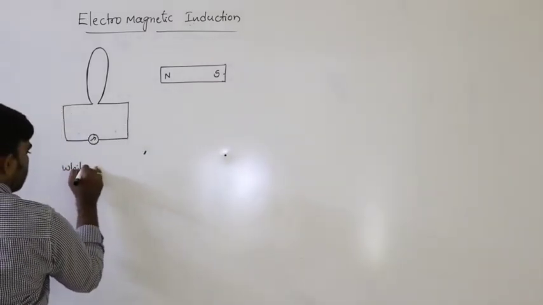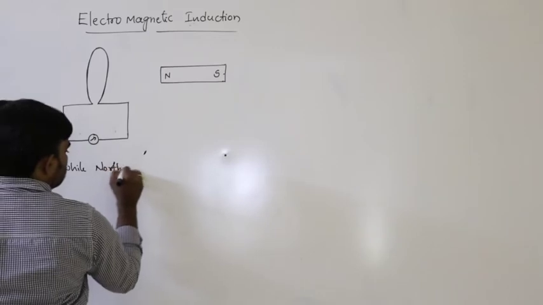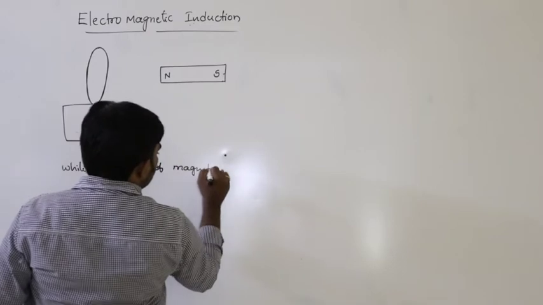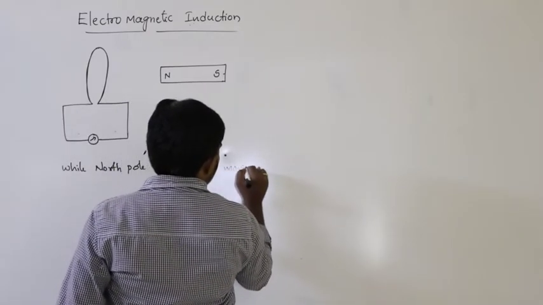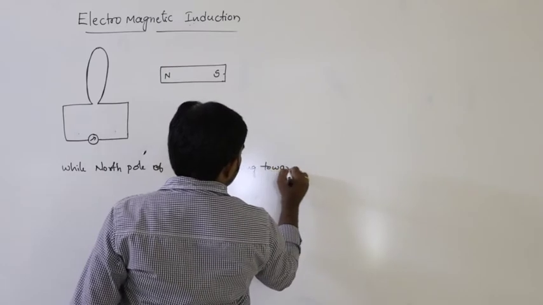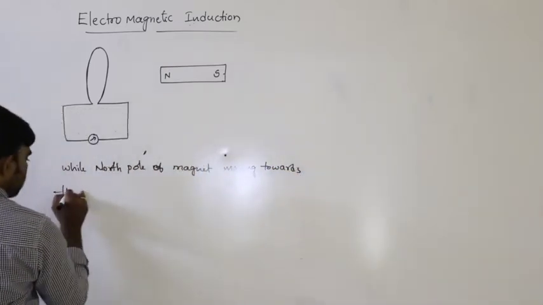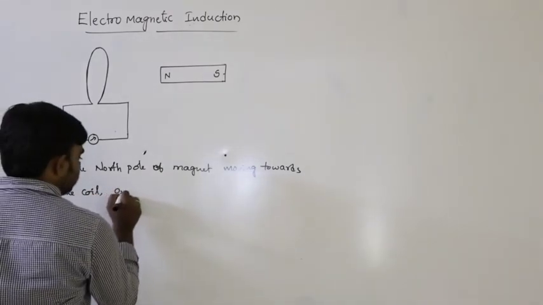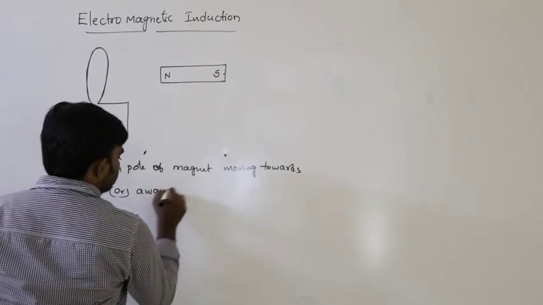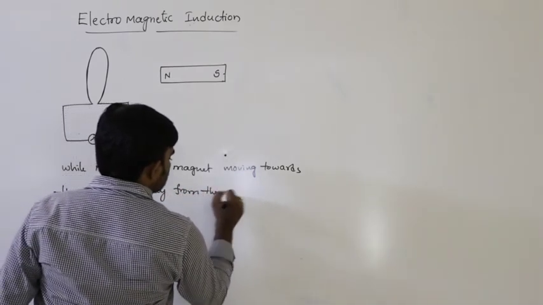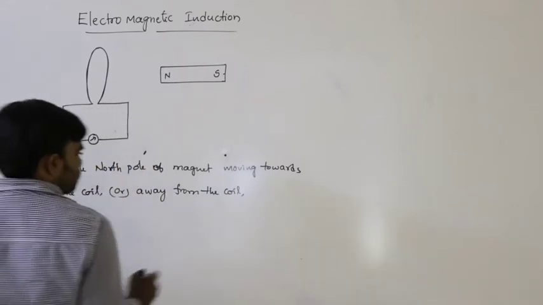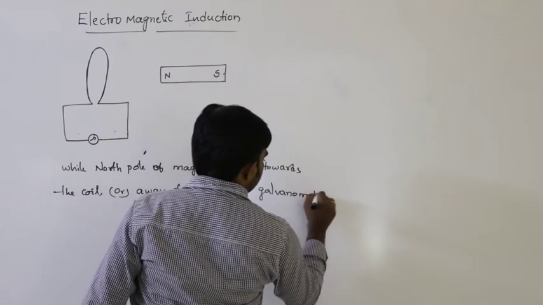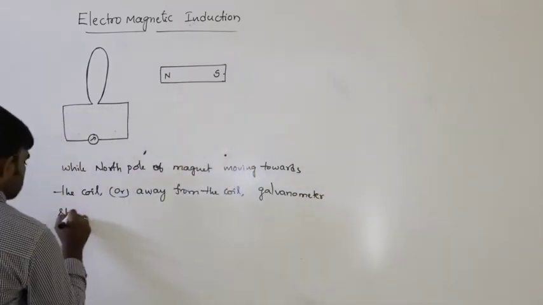While the north pole of the magnet is moving towards the coil or away from the coil, the galvanometer shows deflection.